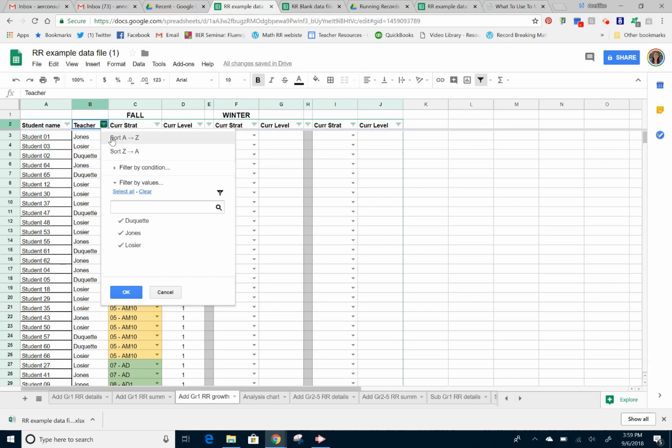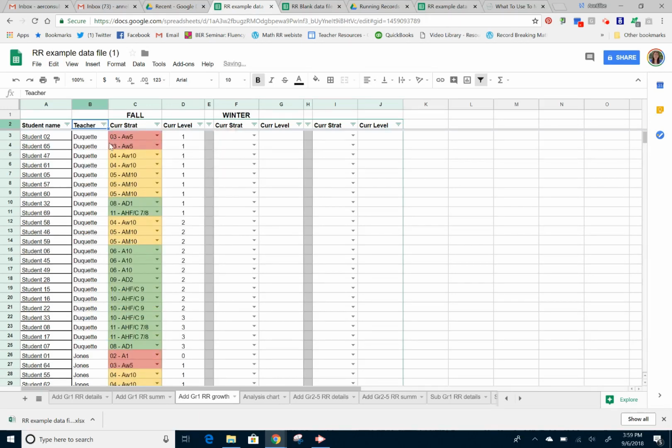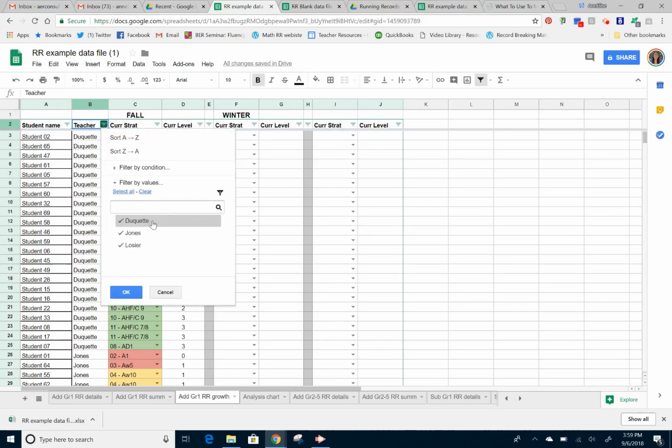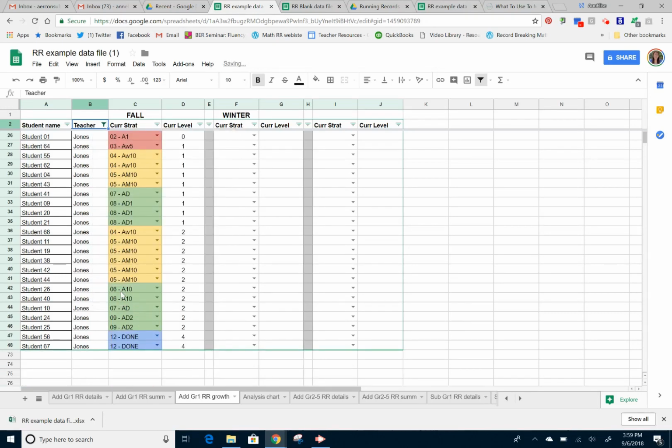I just choose that little lines above it and sort A to Z. Now I'm seeing all the kids now, but they're now organized by teacher, but I also can now filter it by that. So if I go down here, you'll see the only values in that column are Duquette, Jones, and Lozier. So if I just choose Jones, I can unclick Lozier and Duquette and say, okay, now I'm just seeing Jones's kids. I can now sort this the way that I want and print it out for her so that you can see her kids.